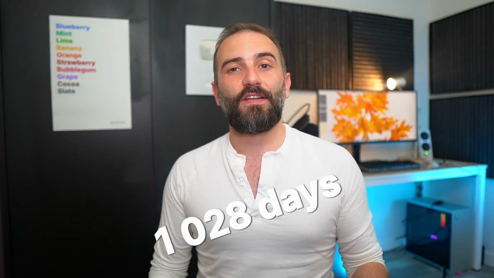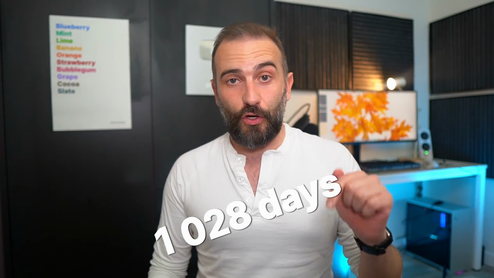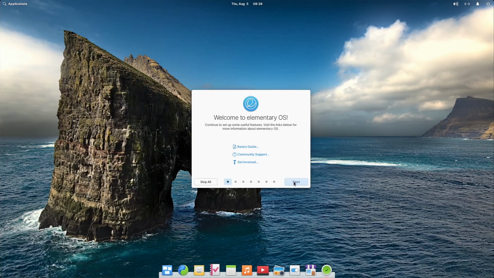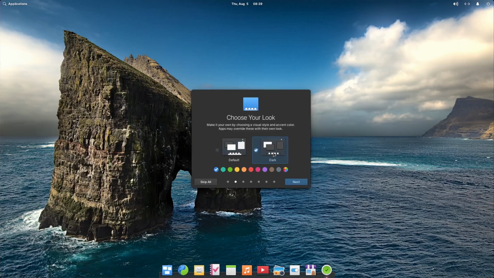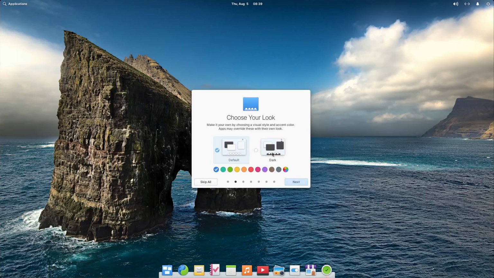Today marks the 1028th day since the release of Elementary OS 5, which is the current installment. And coincidentally, it's also the day that Elementary OS 6 Odin releases, finally, after 3 years. So sure, it's been a very long time, but this is one of the biggest distribution releases I have ever reviewed, all distros and all desktop environments included. So let's see what we can make of this desktop.